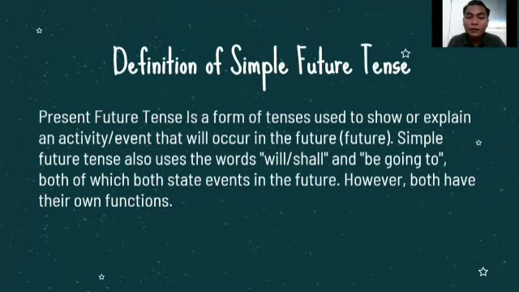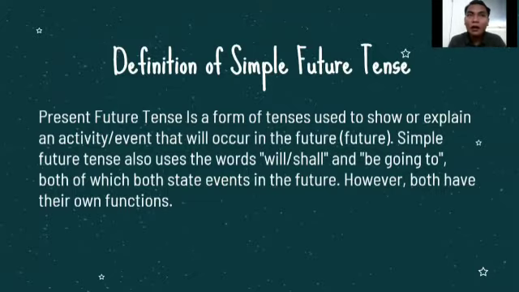Anyway, ladies and gentlemen, for the first, the description of simple future tense you have already seen here is that simple future tense is a form of tense used to show or explain an activity that will occur in the future. It means that simple future tense is used to express a future activity that will be occurring in the future itself.